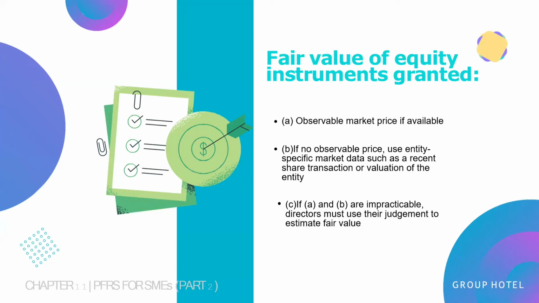Fair value of equity instruments granted. A, observable market price is available. B, if no observable price, use entity-specific market data such as a recent share transaction or valuation of the entity. C, if A and B are impracticable, directors must use their judgment to estimate the fair value.